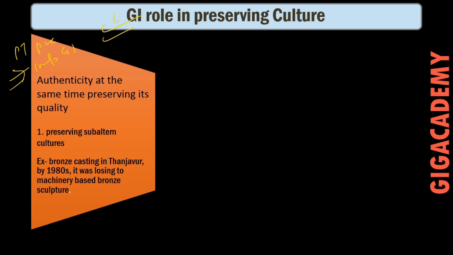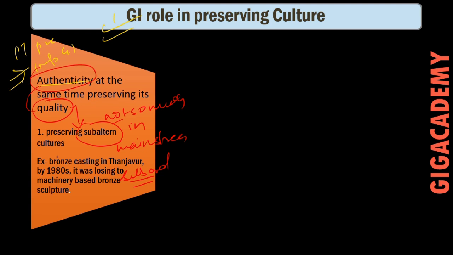First, what is the role of GI tag? First, we can write it protects the authenticity at the same time preserving its quality. Authenticity and quality. So you have written the statement. Now you need to back this with a particular example. So you can write it preserves subaltern culture. Subaltern cultures are like those which are not so much in mainstream. Or you can write subordinate.